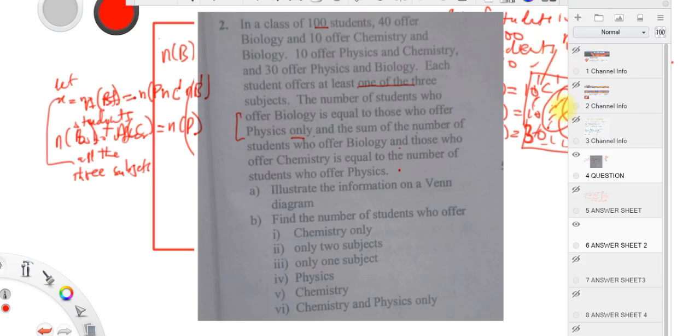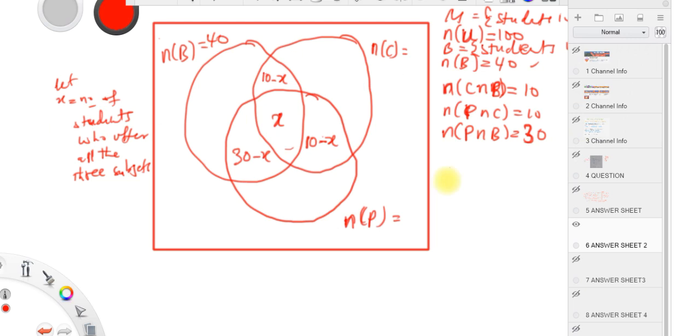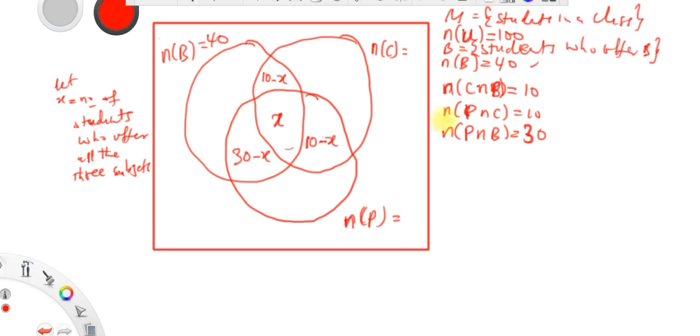Listen, guys, the number of students who offer biology is equal to the number of students who offer physics only, which is physics intersection chemistry complement intersection biology complement. Don't forget that the number of students who offer biology is given to be 40. So if that is the case, then the number of students who offer physics only in this region is 40.